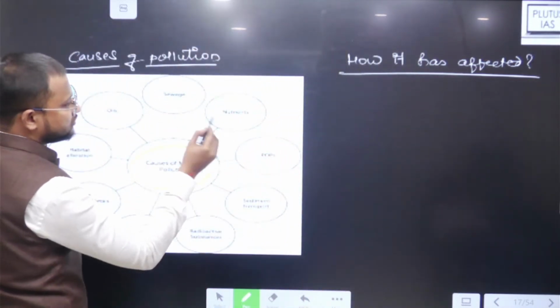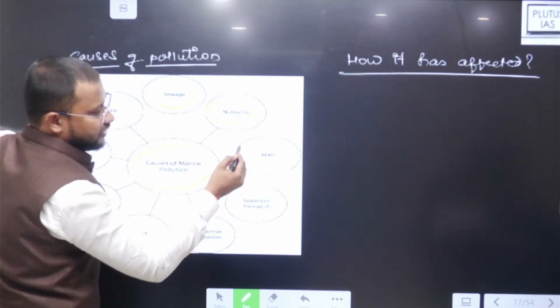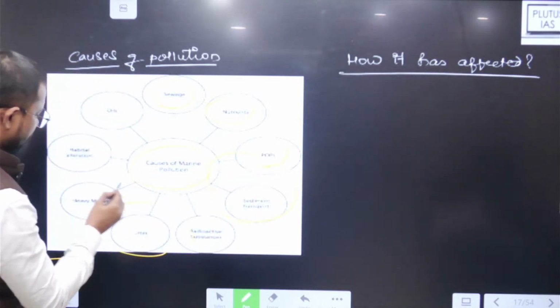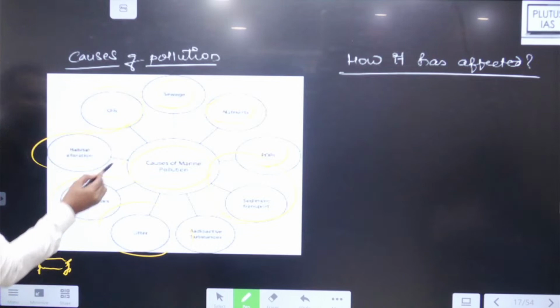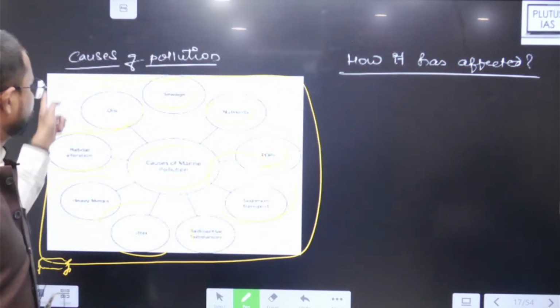तो बहुत सारी causes हैं, like you will find sewage, जो हम solid waste डाल रहे हैं, ये nutrients हैं या plastics हैं या basically transportation है, tourism है, okay, and all other oil, right, oil pollution or that way. These are all the causes of this pollution.